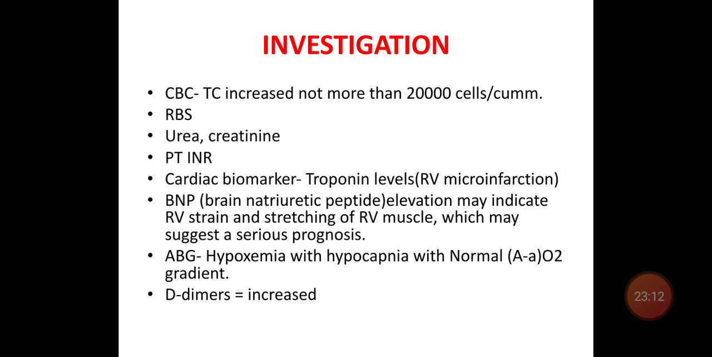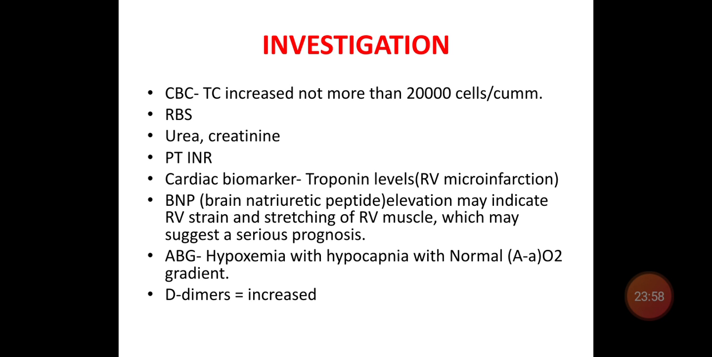Coming to the investigation of pulmonary embolism. Routine investigations: CBC, where the total count is increased, usually not more than 20,000; random blood sugar, urea, creatinine, prothrombin time with INR, and cardiac biomarker, that is troponin level, usually if you suspect an RV infarction or RV microinfarction. BNP, brain natriuretic peptide, is elevated, which indicates there is right ventricular strain and stretching of the RV muscle, indicating that the patient will have a poor prognosis.